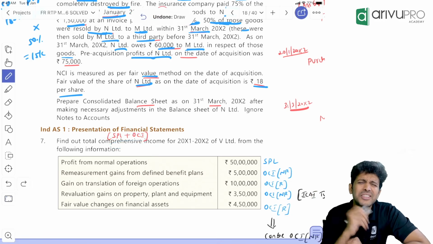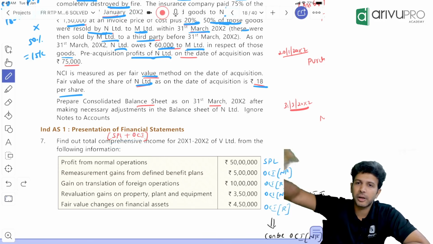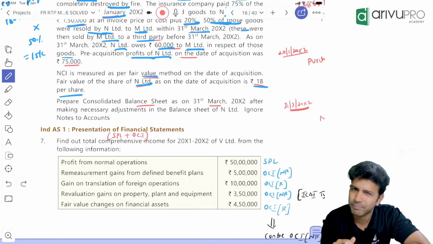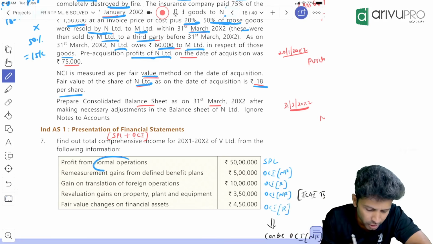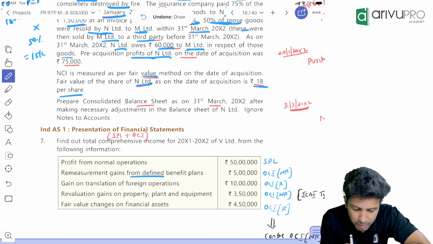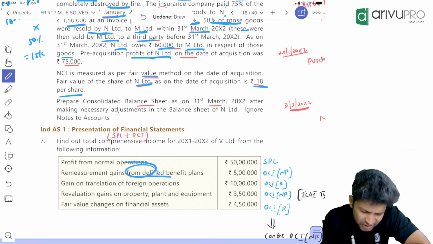So it's just a classification question. What components are SPL? What components are OCI? You need to categorize them properly, total them up and you'll get TCI. That's all it is. It's a pure category question. Profit from normal operation is OCI. Oh, it is an SPL item. Remeasurement gain with respect to net benefit plan as per Ind AS 19. These are all OCI items.